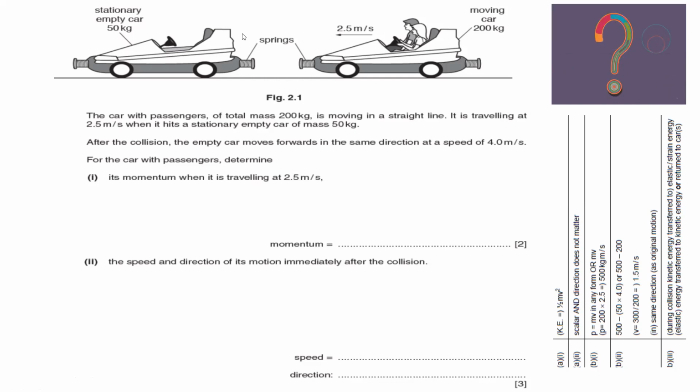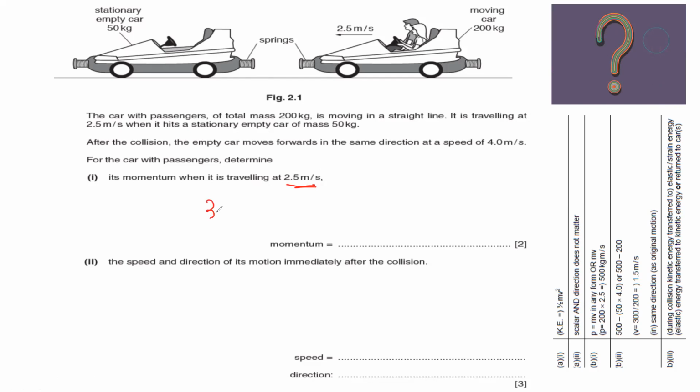And keep in mind, whenever two objects are colliding, the total momentum before collision is equal to the total momentum after collision. After collision, the empty car moves forward with 4 meters per second. For the car with passenger, determine the momentum when it is traveling at 2.5 meters per second. First part: what is the momentum of this car when it was moving at 2.5?